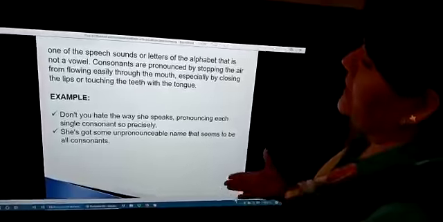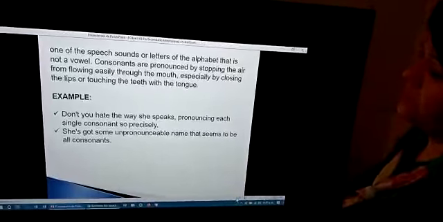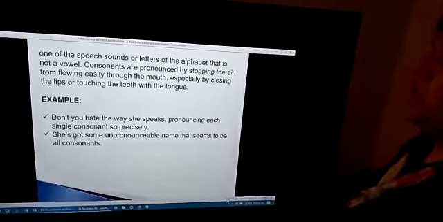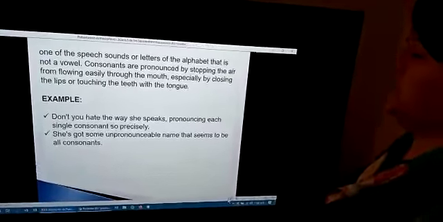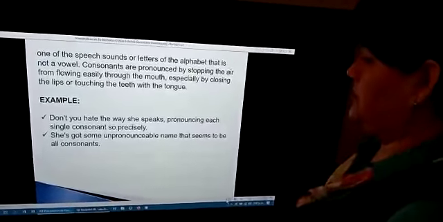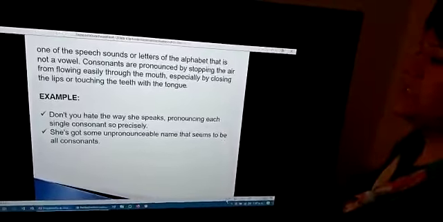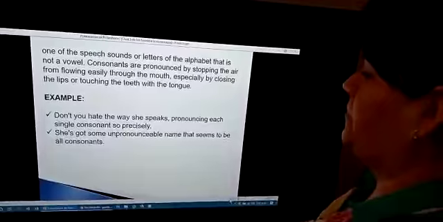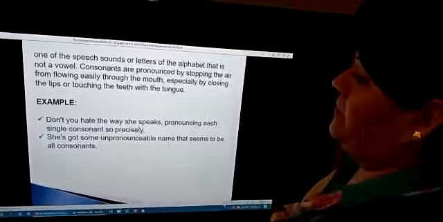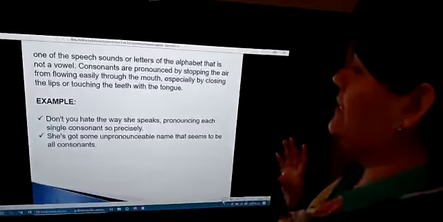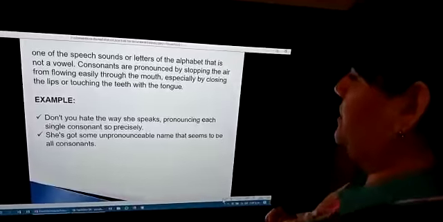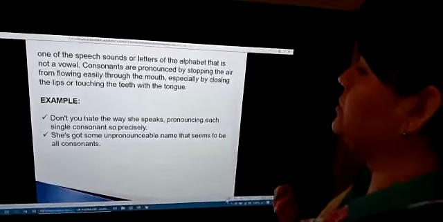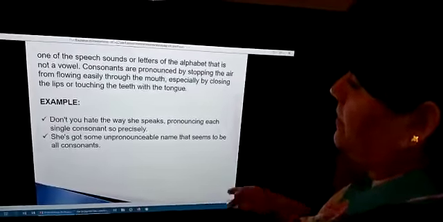Okay? The examples. The example says, don't you hate the way she speaks, pronouncing each single consonant so precisely? Okay? Repeat.